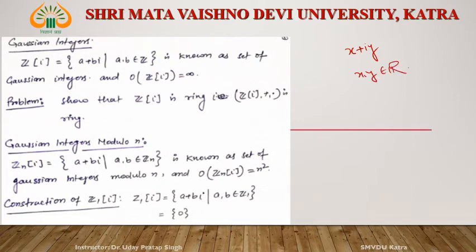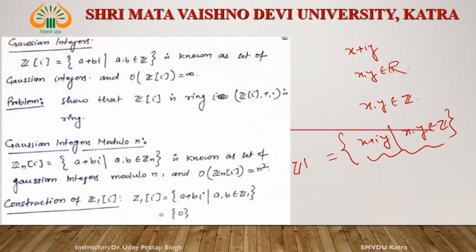If we apply some restriction on x and y, instead of considering x and y from R, we consider x and y from Z, then numbers of the type x plus iy with x and y belonging to Z form a set known as the Gaussian integers, denoted by Z[i]. A plus bi, all the numbers a plus bi where a and b belong to Z.